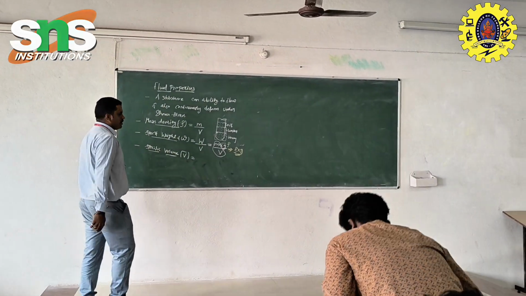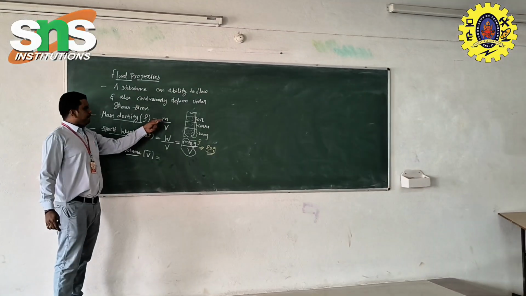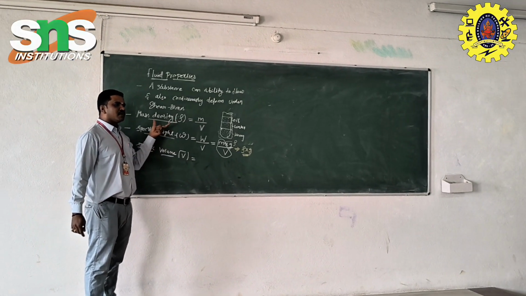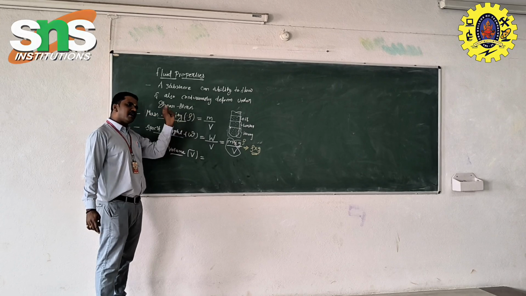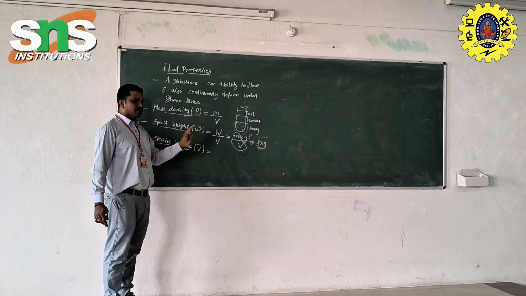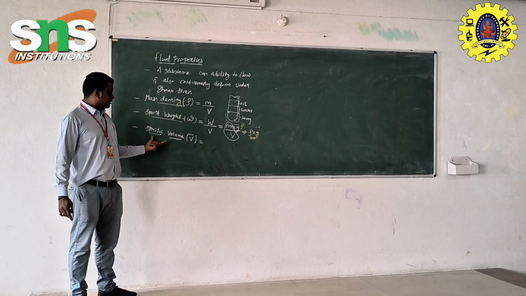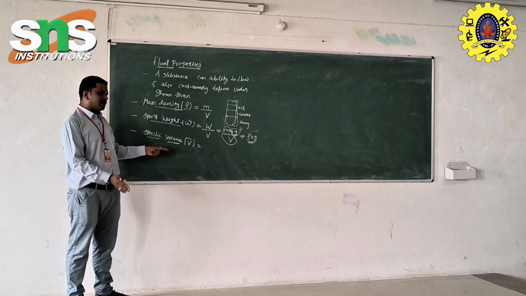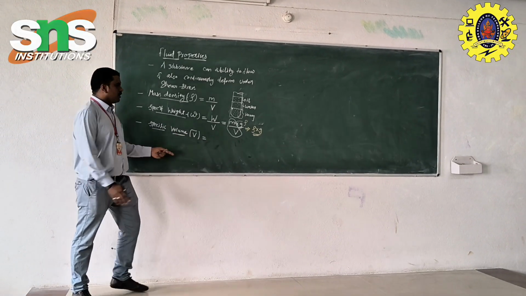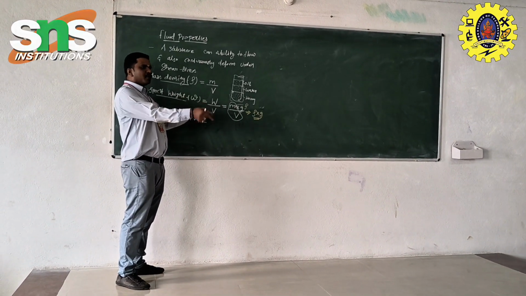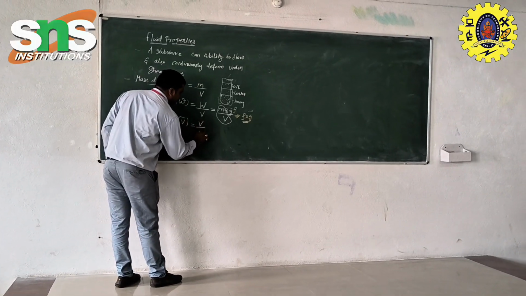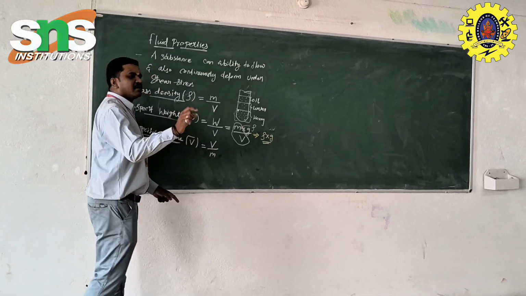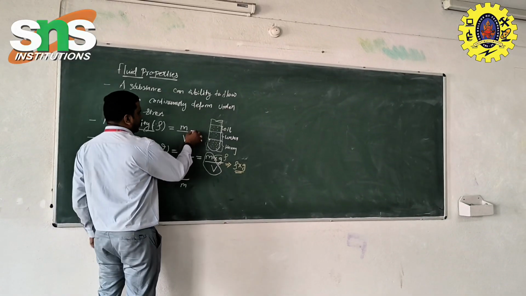Yes, very good. We already know that mass per unit volume is mass density, rho, the mass per unit volume of the certain fluid. But here it is vice versa. So specific volume is volume per unit mass of the certain fluid.